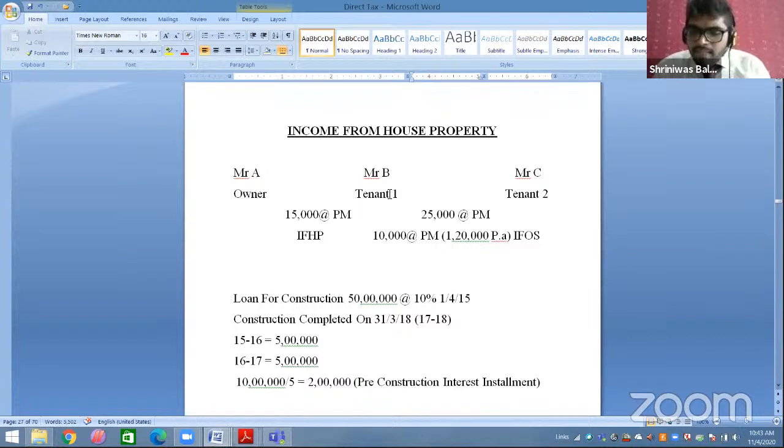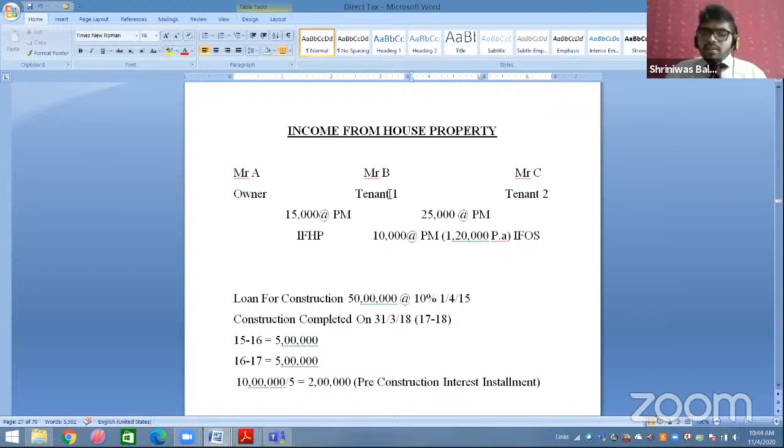So he has rented that house property to Mr. B for rupees 15,000. So now Mr. B is paying a sum of rupees 15,000 to Mr. A. So now Mr. A is earning 15,000 from the renting of house property, and is the owner of house property. So whatever income he is receiving will be taxable under income from house property.